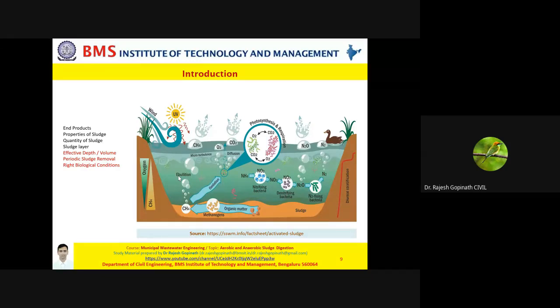It is very essential that you have the right biological conditions in the sludge, because how sludge is being treated, it could be an aerobic treatment, it could be an anaerobic treatment. Probably you are exerting sediment oxygen demand. So all this is very essential when it comes to your municipal wastewater treatment plant. If you do not remove sludge effectively and periodically from your primary sedimentation tank or your secondary clarifier, it can disturb the proceedings of your municipal wastewater treatment plant.